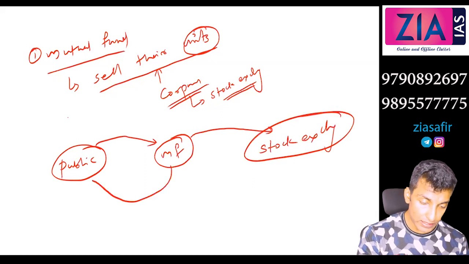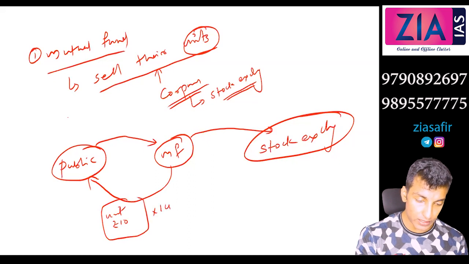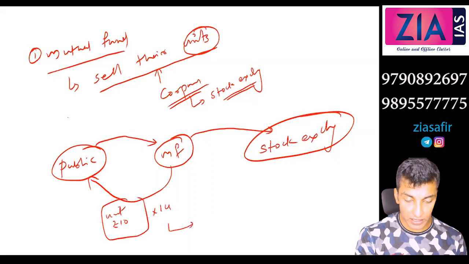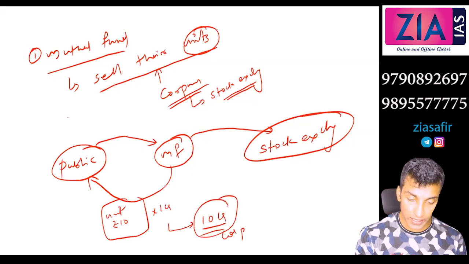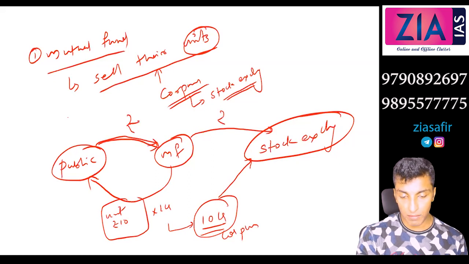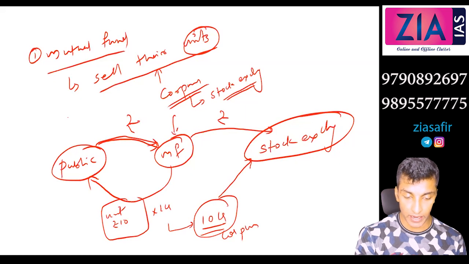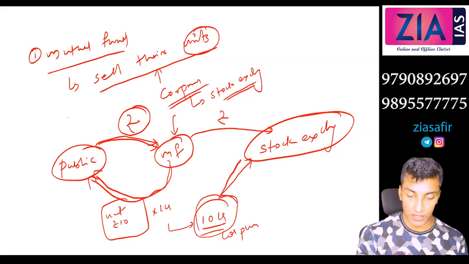Okay, now what will the mutual fund sell? Units. Let's say one unit is rupee 10. Let's say 1 crore units are sold. So 1 crore units sold means they have mobilized how much? 10 crore. So this 10 crore is your corpus, right? So this corpus will be invested in the stock exchange. You got the idea? So the public will pay money to a mutual fund, and they will invest the money in the stock exchange. So they are actually the mediator. Now how do they raise money? They sell units to the public and raise the corpus that they will invest in the stock exchange.